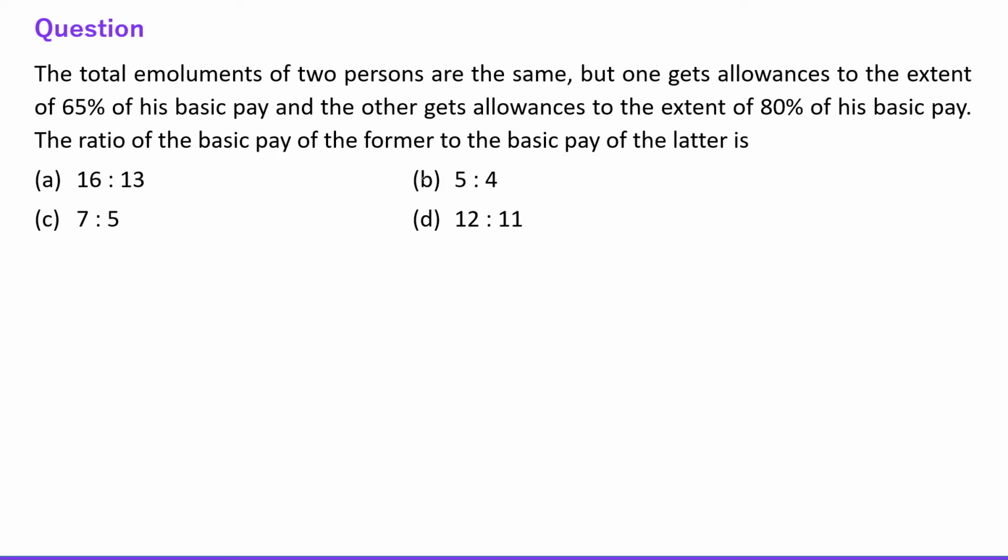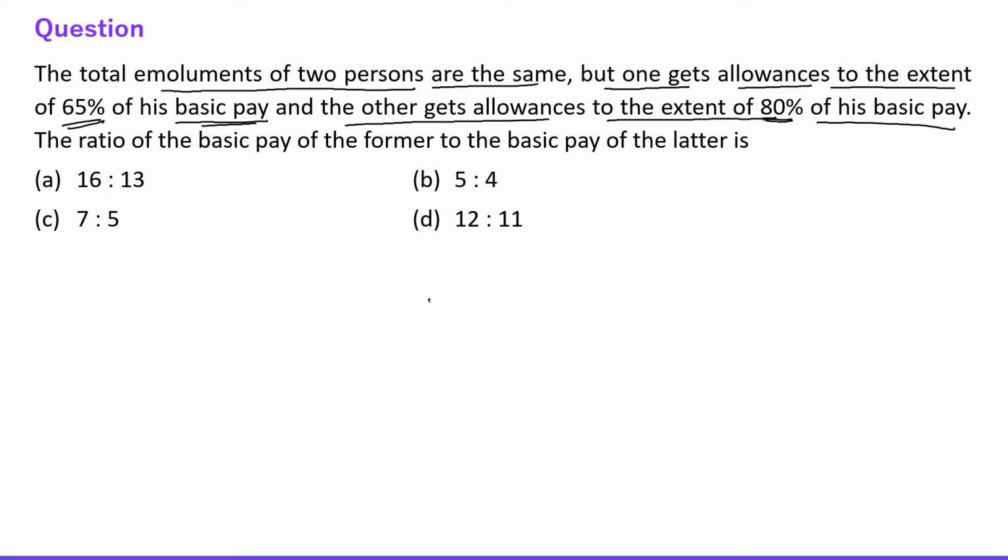The next question says the total emoluments of 2 persons are the same, but one gets allowances to the extent of 65% of his basic pay, and the other gets allowances to the extent of 80% of his basic pay.